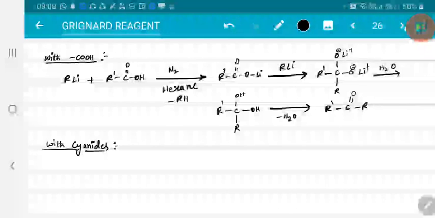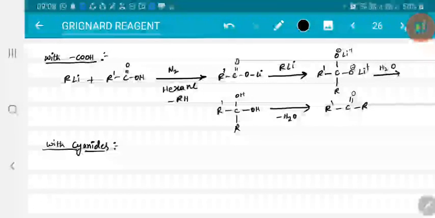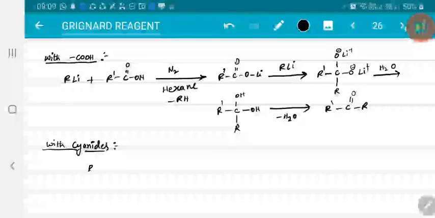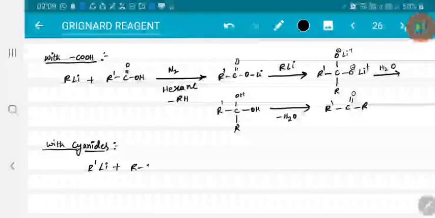Reaction with cyanides. Grignard reagent also reacts with cyanides to form ketones. Here also you will get the same, right? So R' Li with RCN, in presence of nitrogen atmosphere.